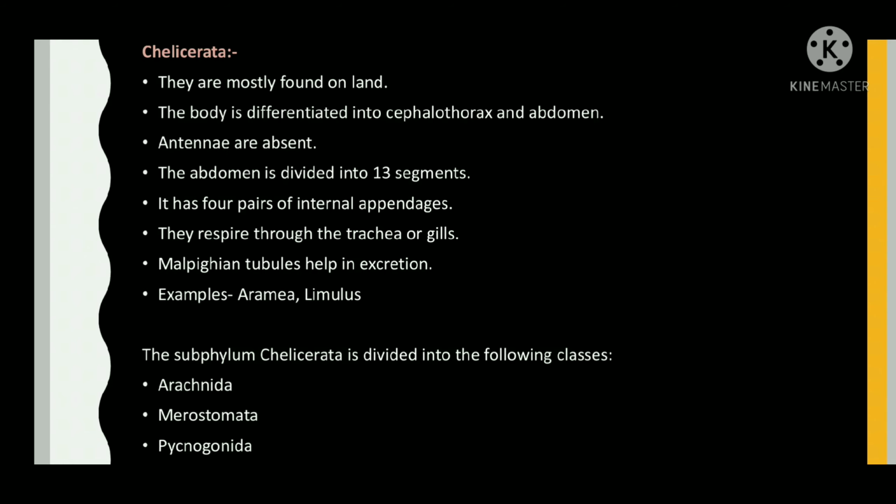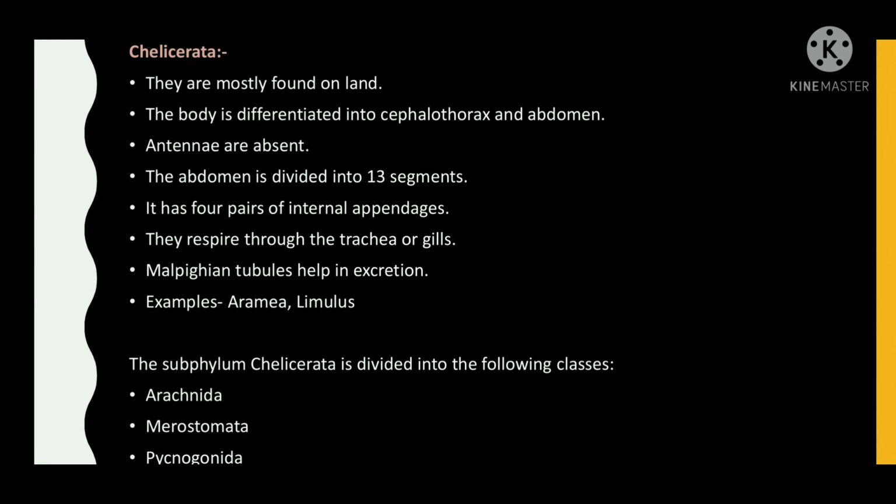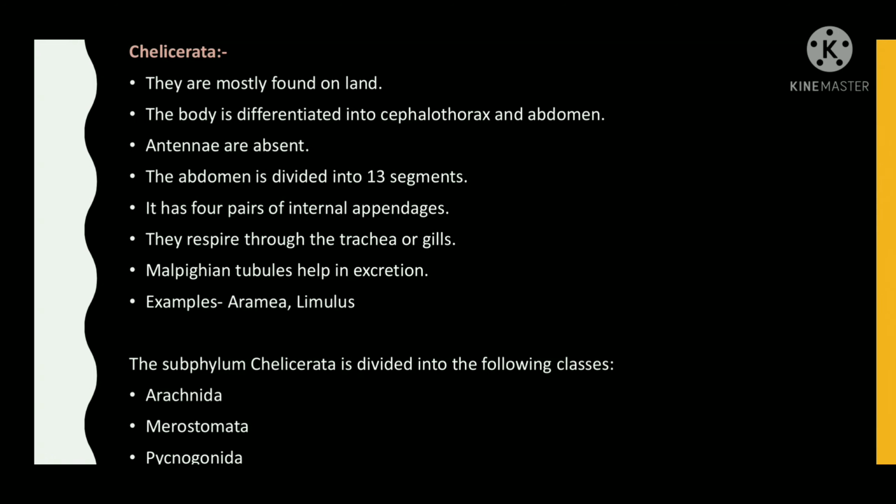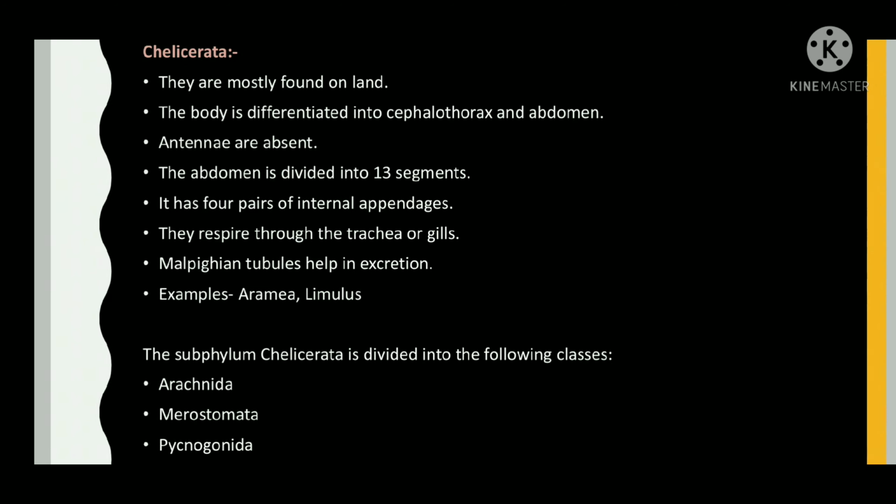They respire through the trachea or gills. Malpighian tubules help in excretion. Examples: Aranea, Limulus. The subphylum Chelicerata is divided into the following classes: Arachnida,